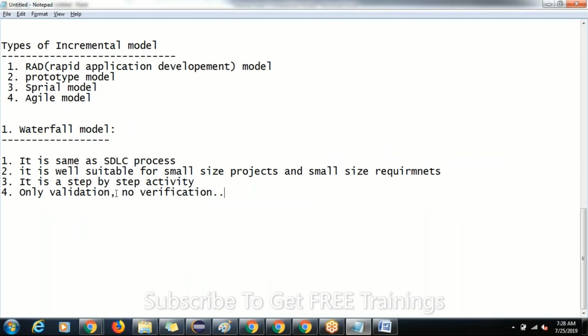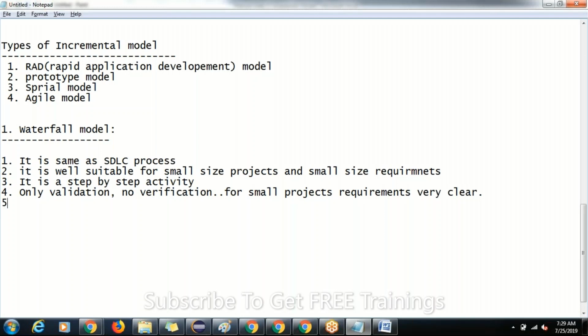So there is no verification, guys, in the waterfall model. Only we have validation. Why? What is the purpose? Because for small size projects, the requirements will be very clear. Understood why there is no need of verification, guys? As requirements will be very clear, no need to verify all the time. Directly we can test the application.